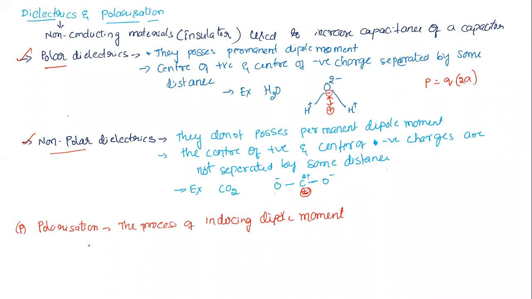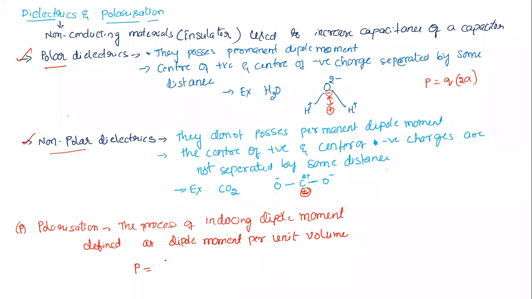With the letter P, and it is defined as dipole moment per unit volume. If I take that formula, this polarization, with capital P, is given by dipole moment